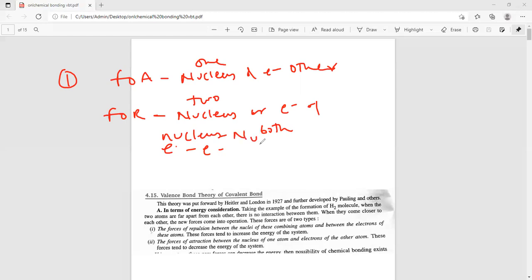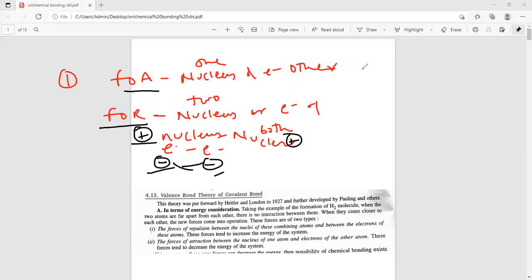Nuclei carry positive charge, so they repel each other, and electrons carry negative charge and repel each other. The force of attraction is due to the interaction between nucleus and electron.